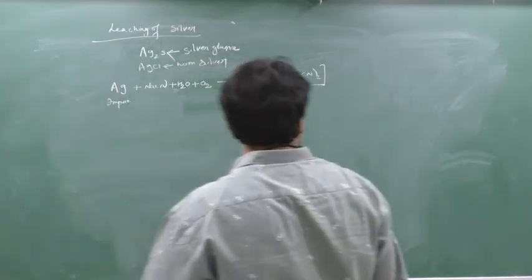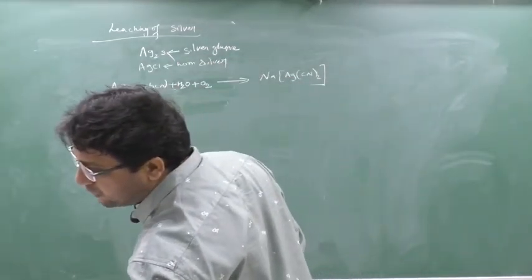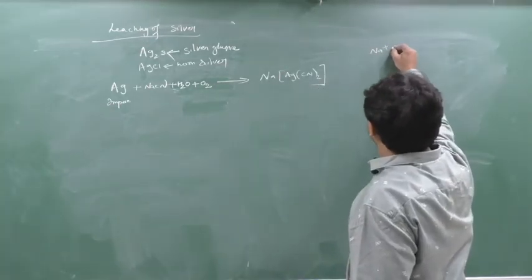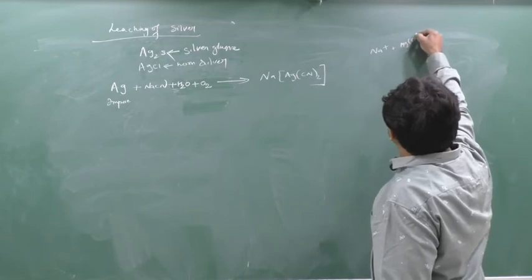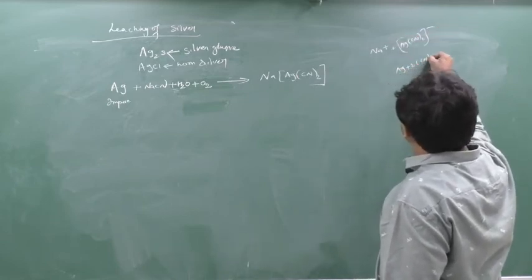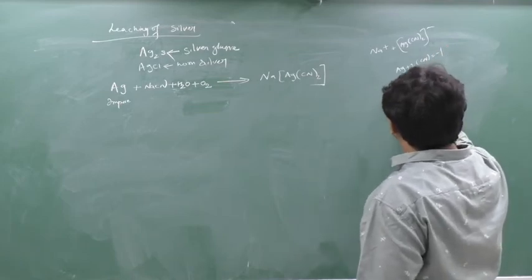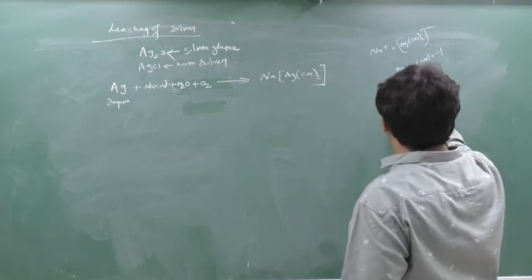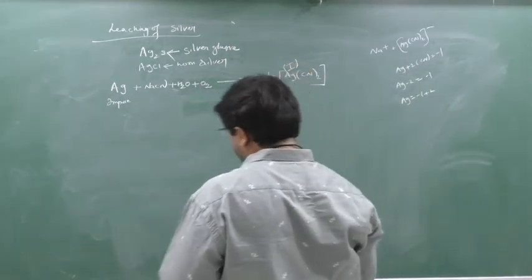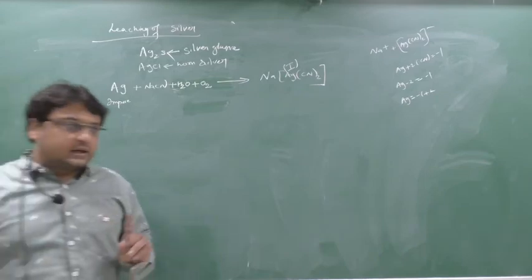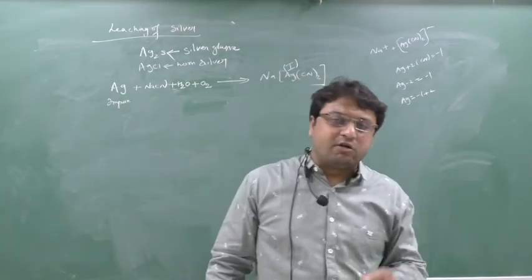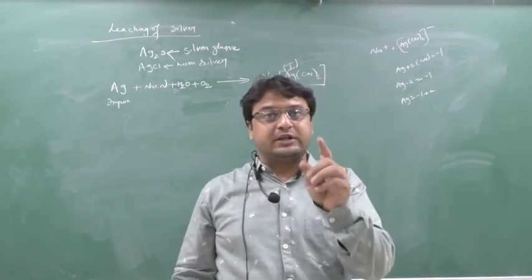Now what is the name of this complex? See here, when you separate this, I have done it, no? Na+ and [Ag(CN)2]-. So here Ag plus 2 times CN equal to minus 1. Ag minus 2 equals minus 1. Now Ag will be equal to minus 1 plus 2. So here Ag is in the +1 oxidation state. What is the name? Now see, whenever the metal comes in an anionic complex, we put the suffix -ate.